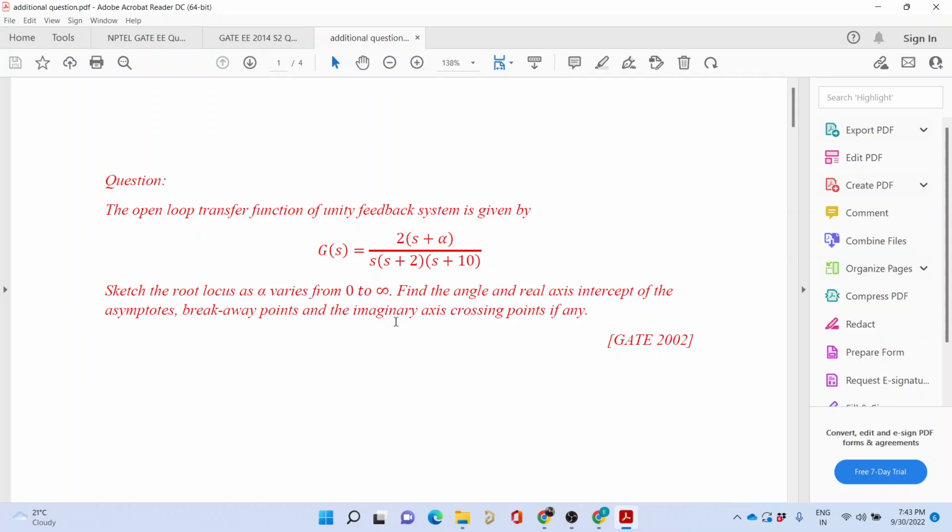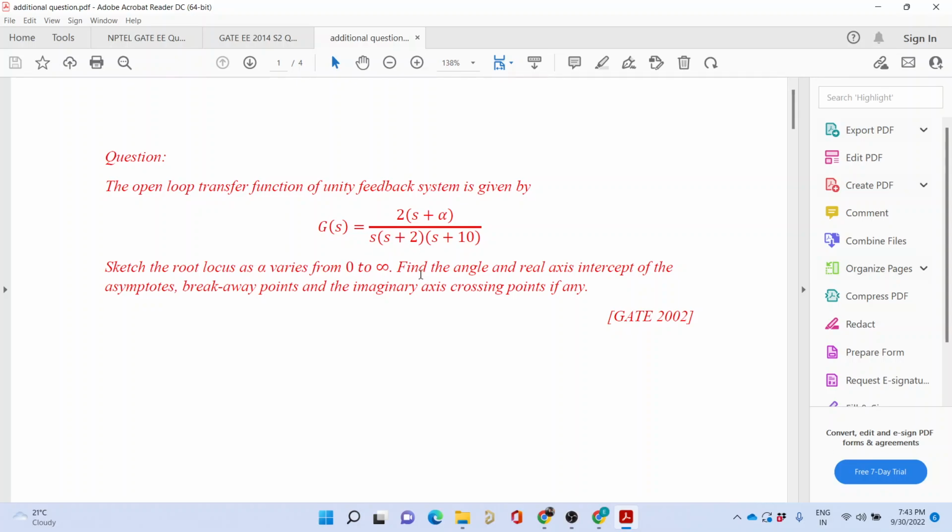Okay, so I would tell you how to do it. Angle condition is when you have an open loop system and you know a point is lying on the root locus.